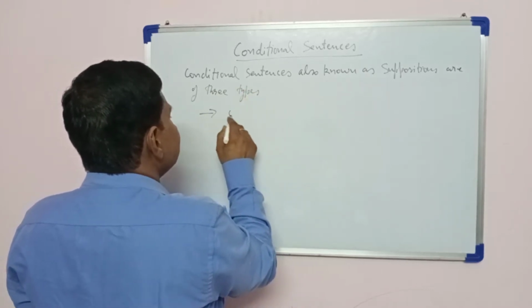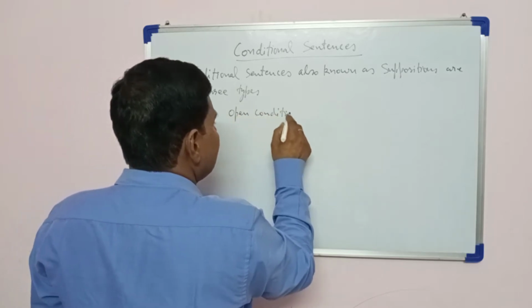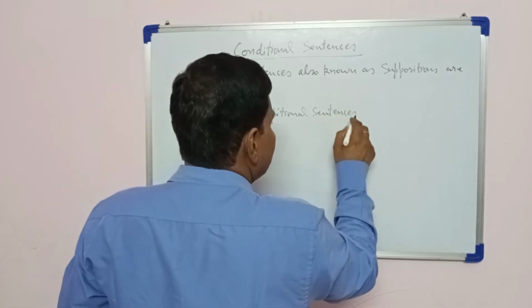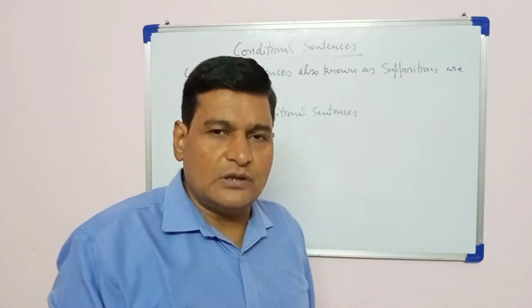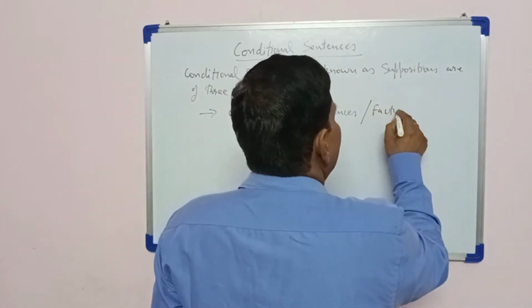Number one, open conditional. Open conditional sentences are also called factual sentences.